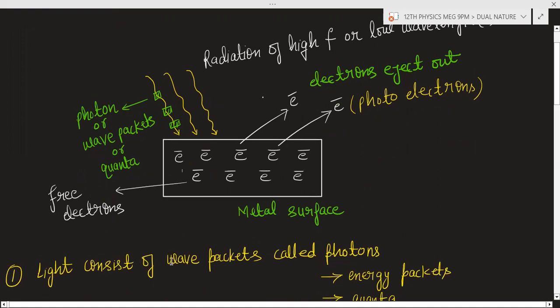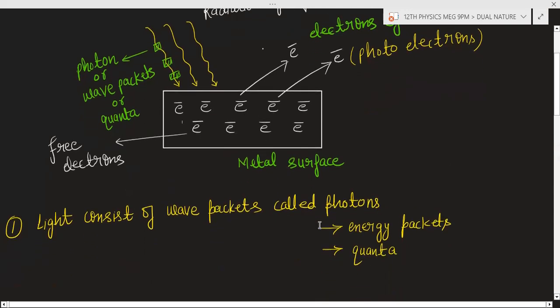Now there are certain points. Light consists of wave packets called photons. So this is the light or radiation. This is made up of photons, or wave packets, you can say. Sometimes these are known as energy packets or quanta.